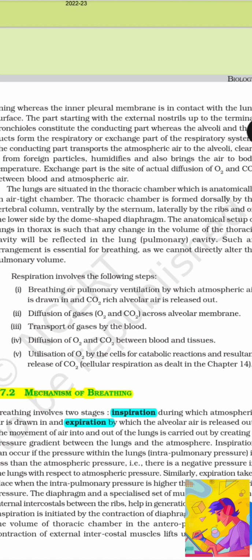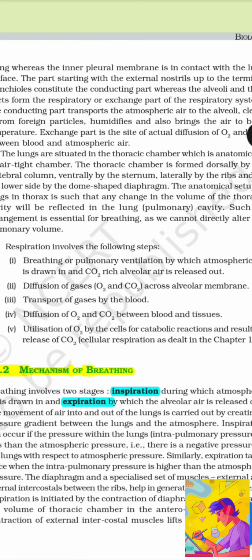The conducting part transports the atmospheric air to alveoli, clears it from foreign particles, humidifies it, and also brings the air to body temperature. The exchange part is the site of actual diffusion of O2 and CO2 between blood and atmospheric air. The lungs are situated in the thoracic chamber, which is anatomically an airtight chamber.